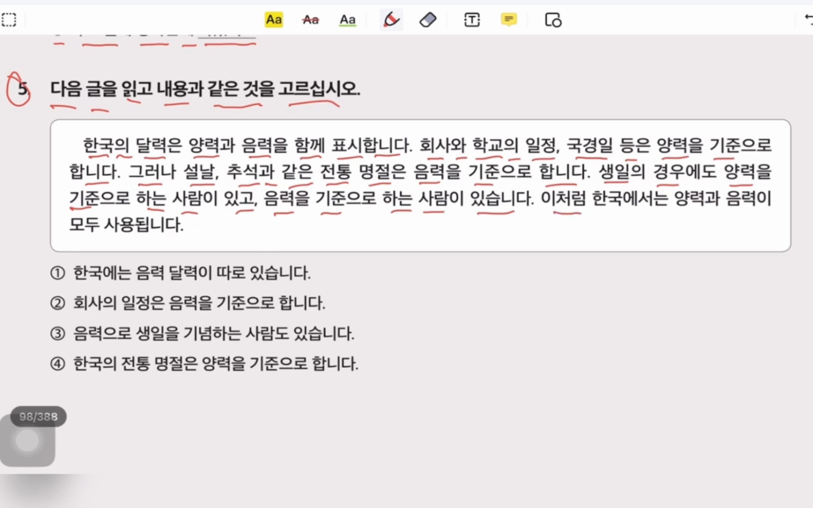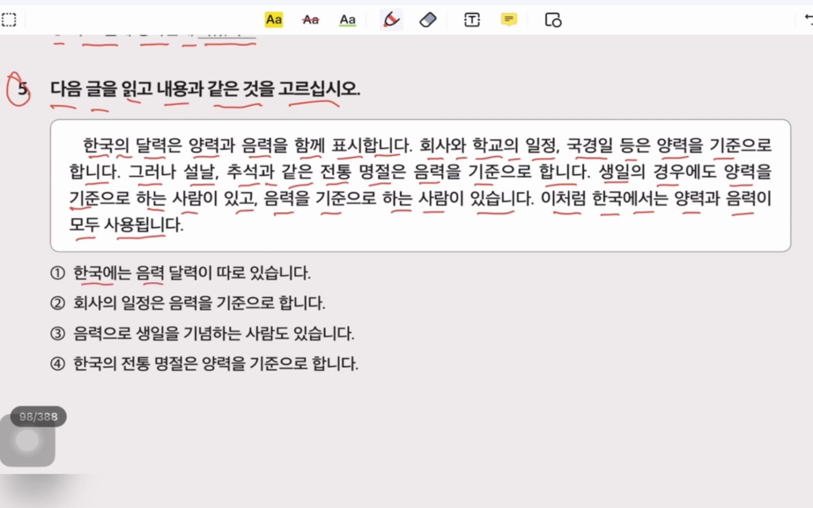한국에서 in Korea. 양력 is Western and 음력 is moon calendar. 모두 is together, all together. 사용합니다 using. So in Korea, both calendars 음력 and 양력 are used. So we are going to our answers.